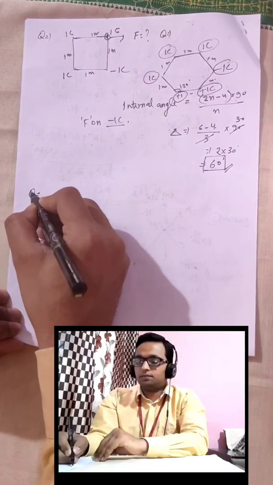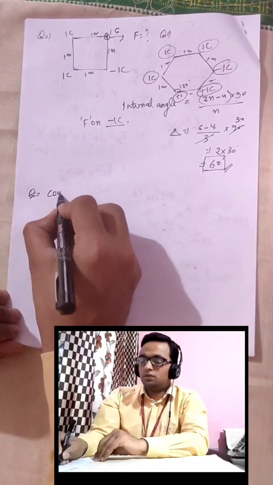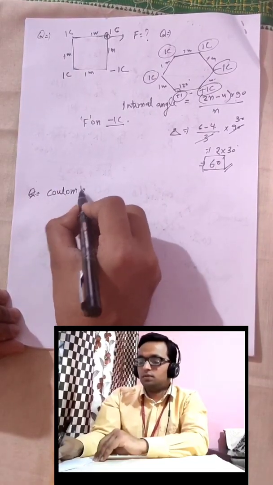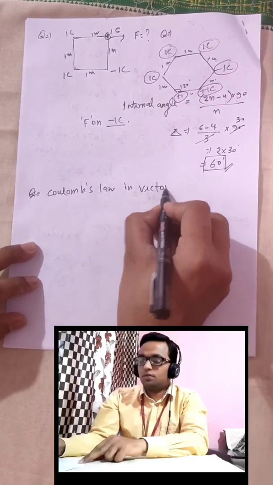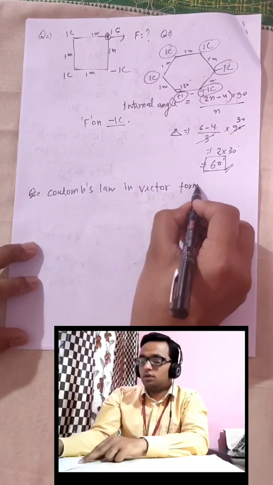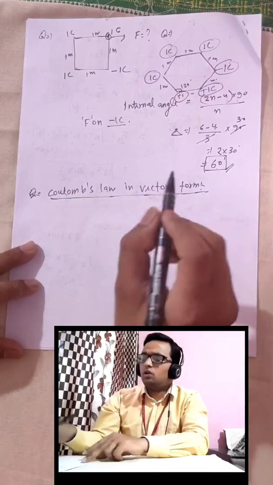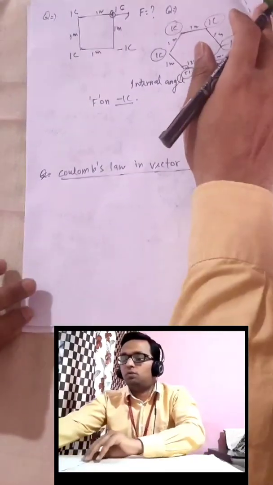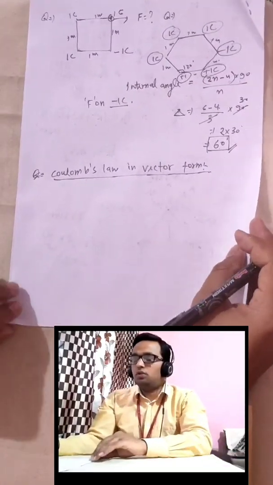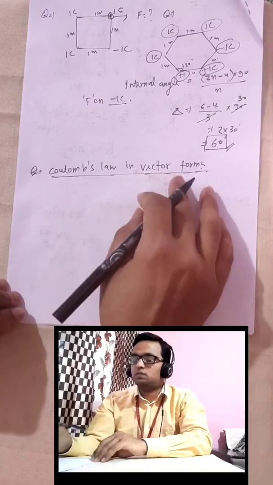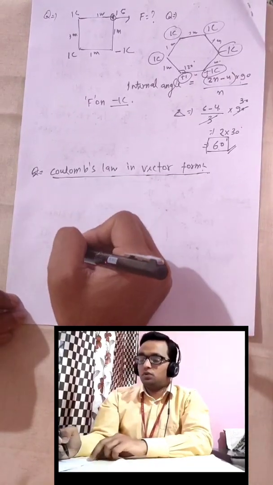Okay, so the next topic is Coulomb's law in vector form. Now this formula is a little complicated, so you have to pay attention over here. Not that much complicated; actually, you should have good knowledge of vectors to solve this problem. So what is the vector form of Coulomb's law?